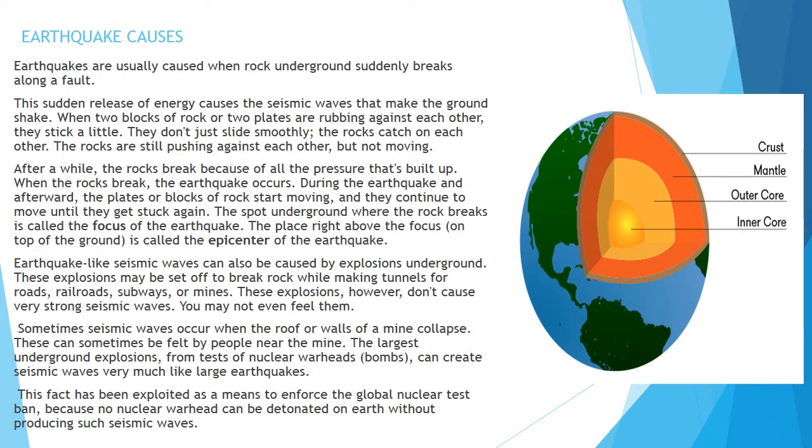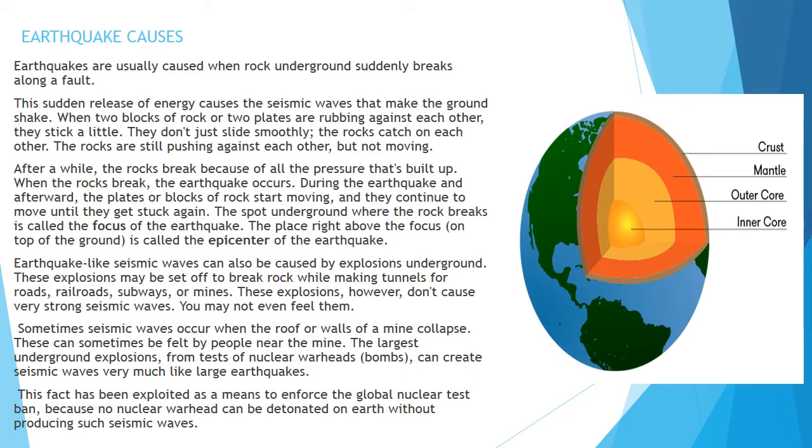Sometimes seismic waves occur when the roof or wall of a mine collapses. These can sometimes be felt near the mine. The largest underground explosions, from the test of nuclear warhead bombs, can create seismic waves very much like a large earthquake. So many times an explosion is created in the mines or when the mine wall is broken down, and at that time you can feel the tremors because of the explosion.